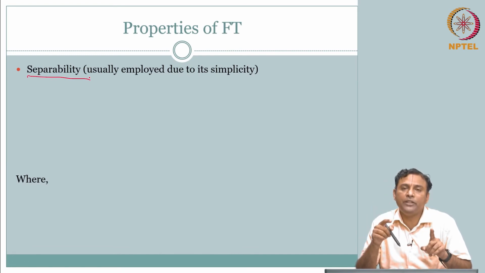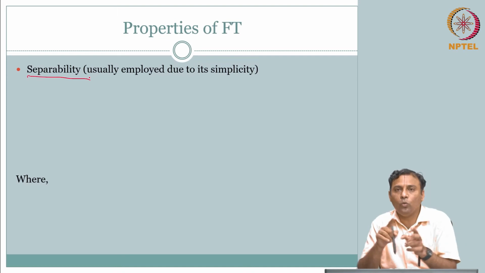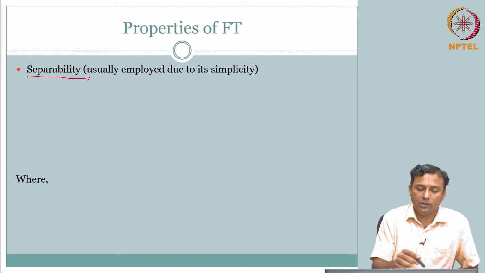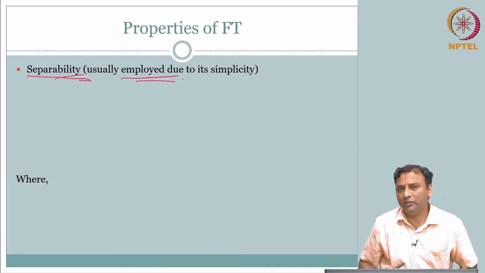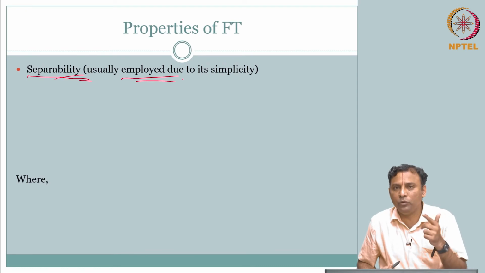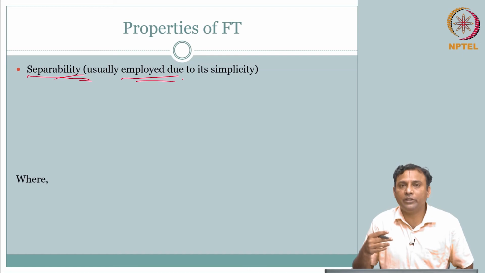So, you can separate the 2 dimensions as 2 one-dimensional operations, and that is what we mean by separability. This will be used just for simplicity, right. Instead of accomplishing 2 dimensions at once, you can do it as 2 one-dimensional operators, separating the 2-dimensional Fourier transform into 2 one-dimensional Fourier transforms.